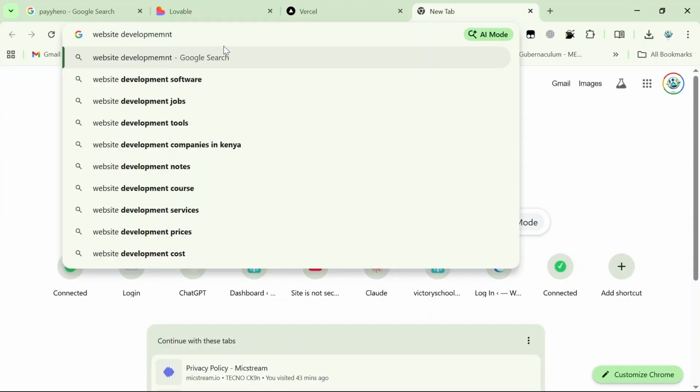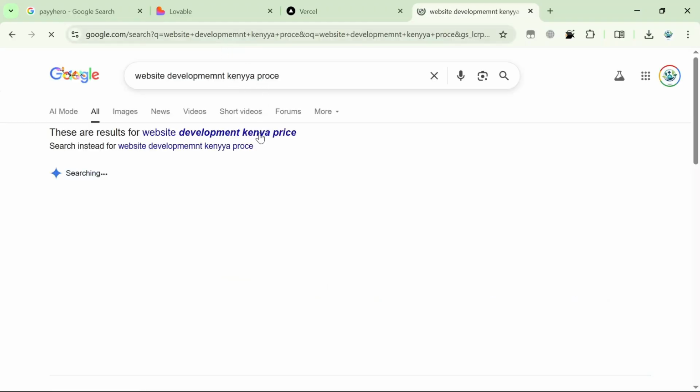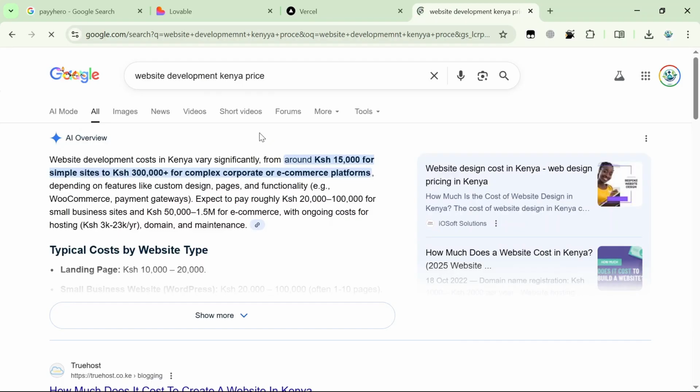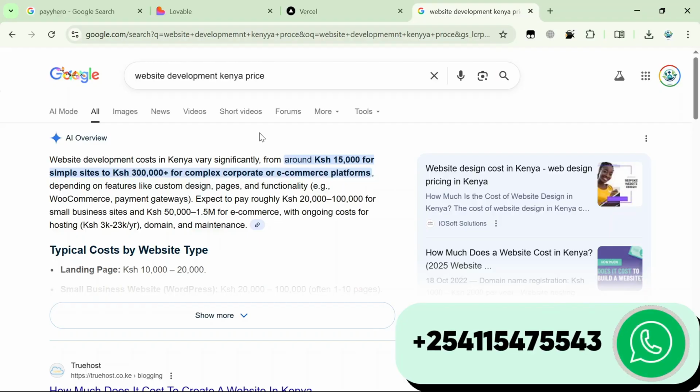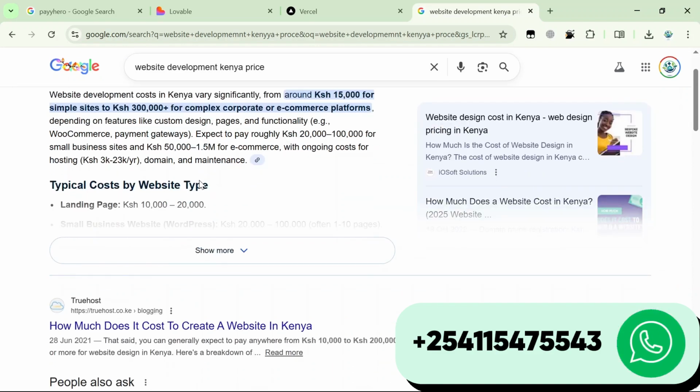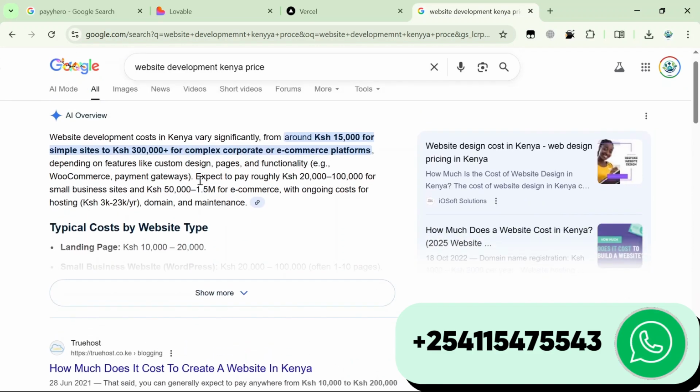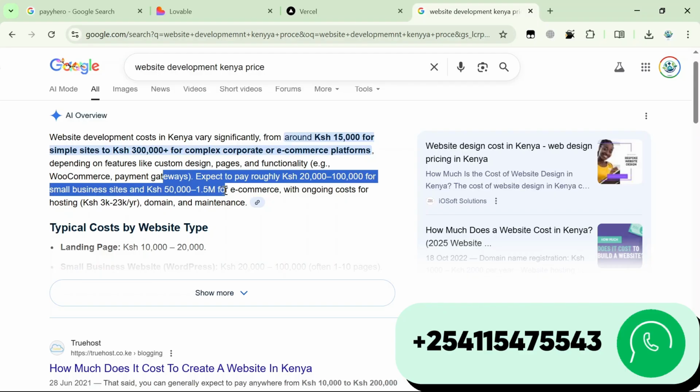website development in Kenya should be priced. Now this is very expensive, especially if you're starting a business of your own. 15,000 to 30,000, and sometimes with other integrations like M-Pesa integration, PayPal integration, all those can be very expensive, ranging from 50,000 to 1.5 million, especially for an e-commerce site. This, trust me, for a starting business, it's very expensive.